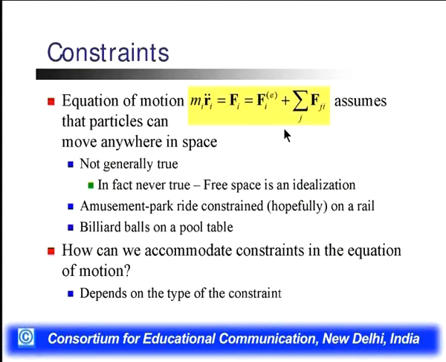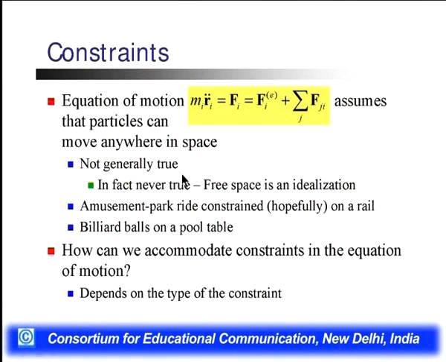What is a constraint? Here we know that in the equation of motion we assume that all the particles can move anywhere in space, but this is not true generally. We can constrain the particle also.